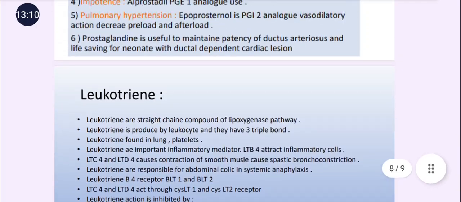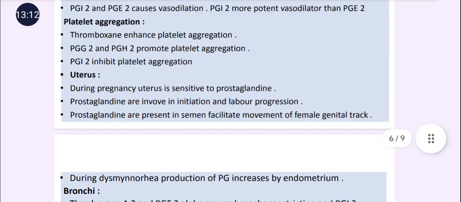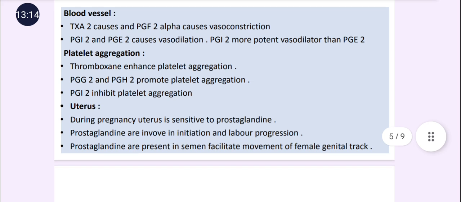So in this, one thing that is important is that during pregnancy or during parturition, when pain is occurring, if non-steroidal anti-inflammatory drugs are given, these drugs cause a delay of labor, because prostaglandins are responsible for the initiation and progression of labor.